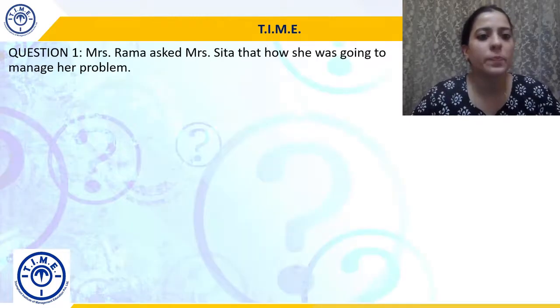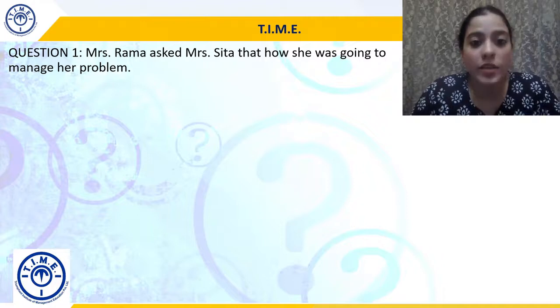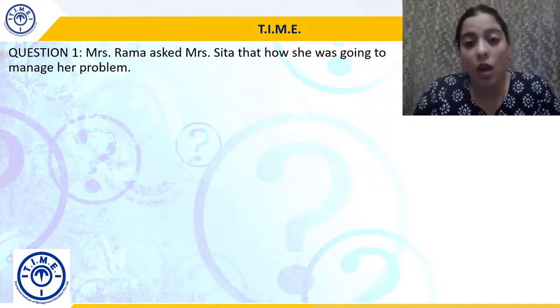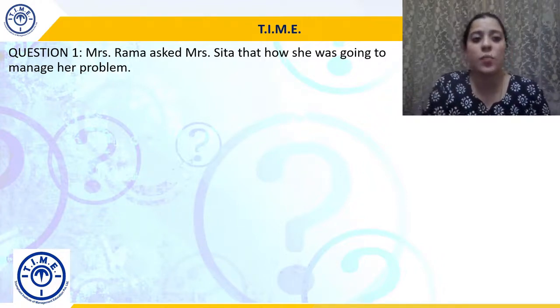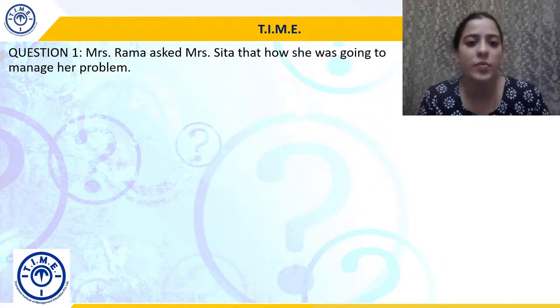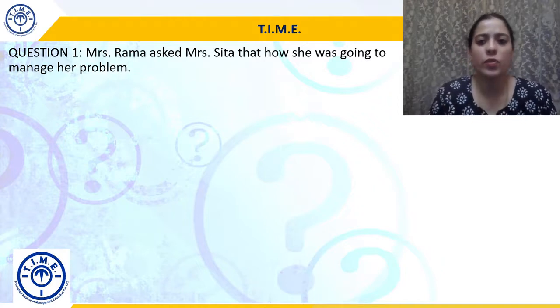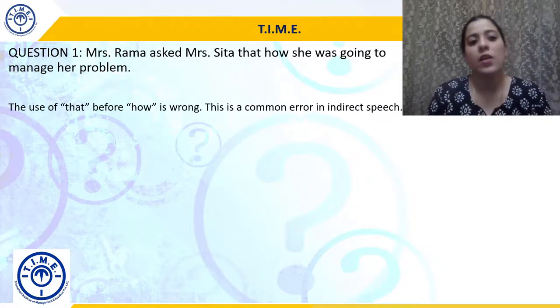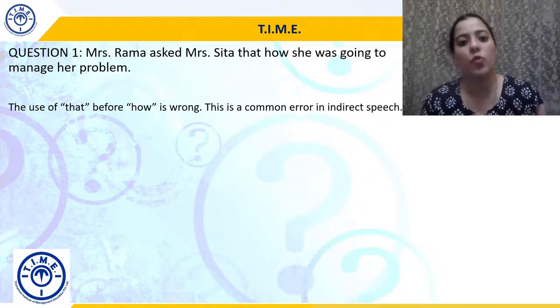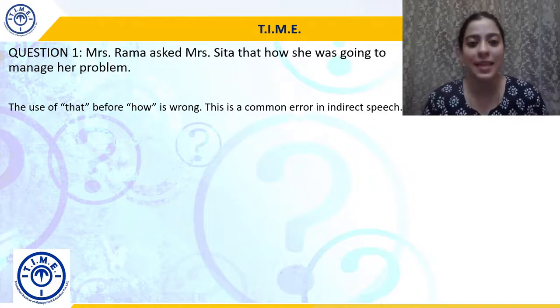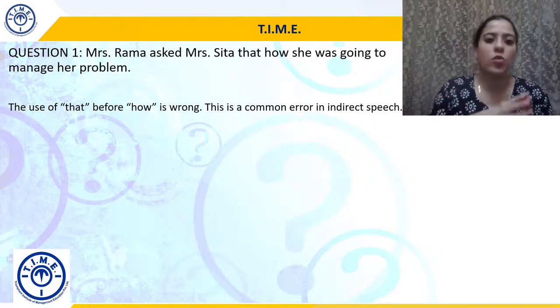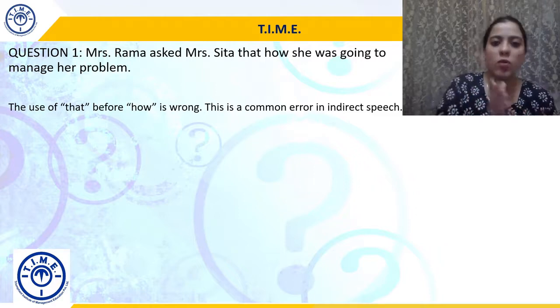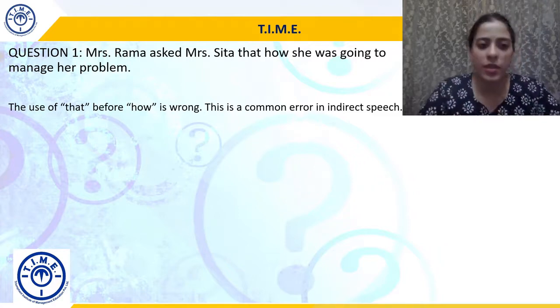Question number 1. Mrs. Rama asked Mrs. Sita how she was going to manage her problem. Mrs. Rama asked Mrs. Sita that how she was going to manage her problem. Now the problem here, the error here is that we don't use that before how. That usage is incorrect. That's a common error in indirect speech. So in indirect speech, the common error is we put that before how, and that's not needed.